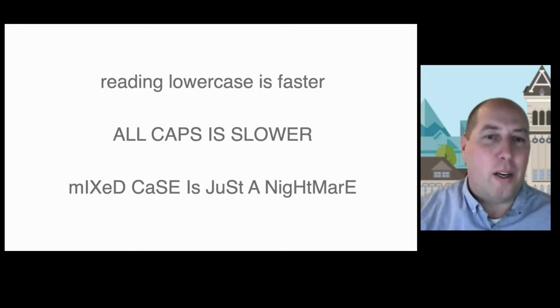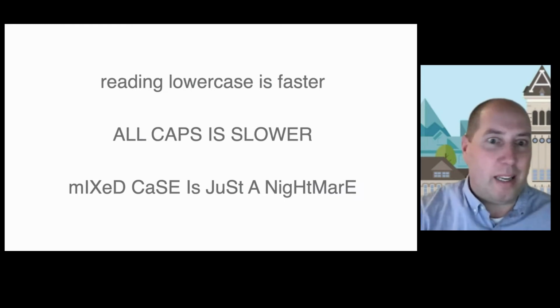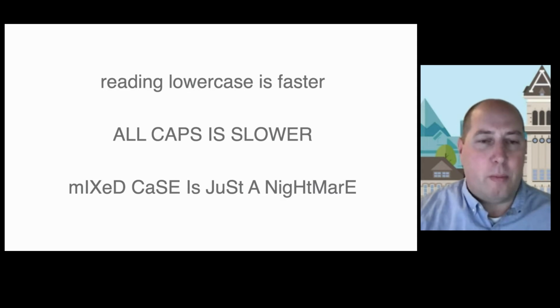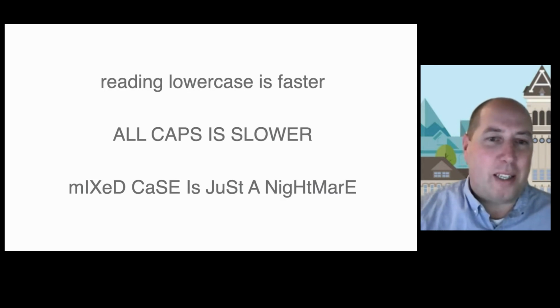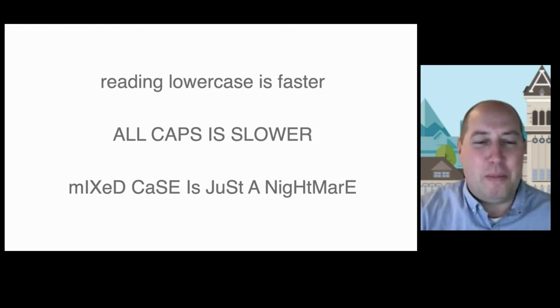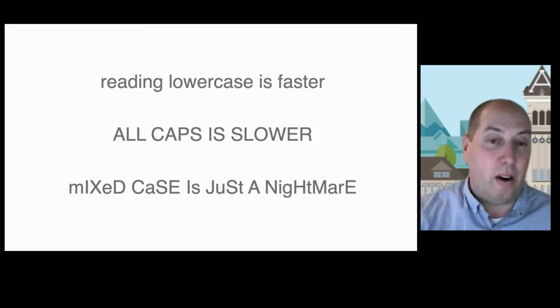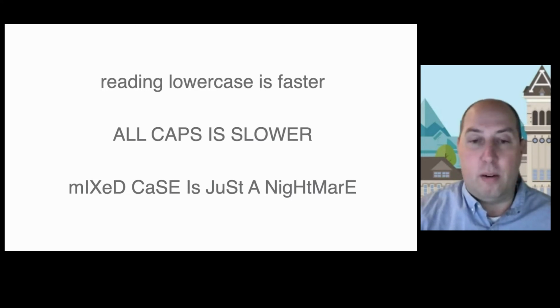For instance, reading lowercase text is usually faster because we have those differences in the ascending and descending characters. All caps is slower because we lose some of those differences. If we throw in mixed case, well, that's just kind of a nightmare because we're switching between these. But recognizing word shapes isn't really how we read at all. It's not the major differences in words or letters that we recognize and focus on. Instead, we mostly ignore those major similarities and instead focus on the very minor differences. Those are the things that are most important.